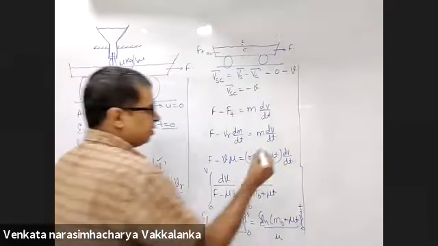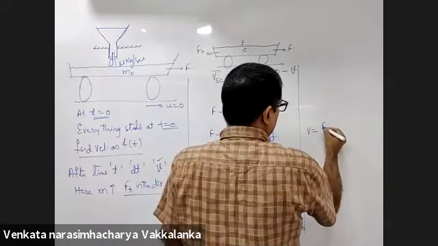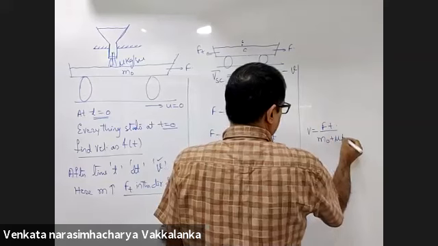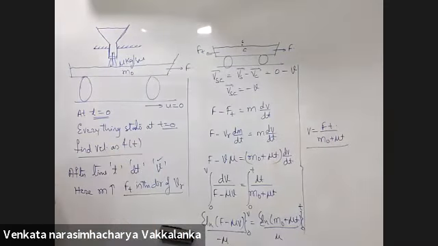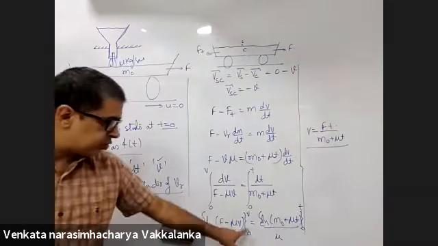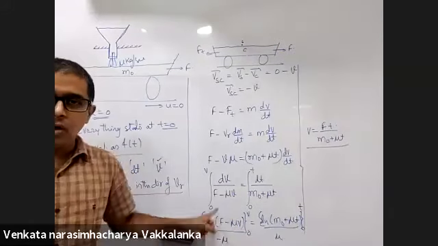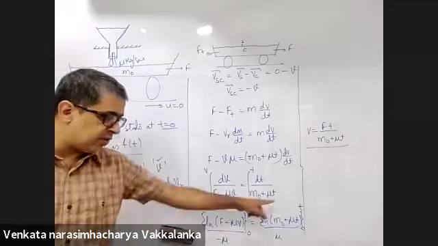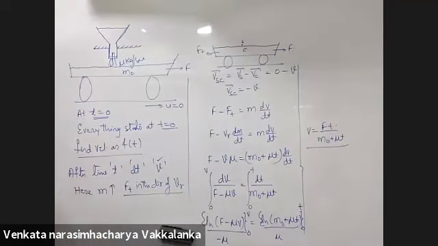What is the final answer you people got? V is equal to Ft divided by m naught plus mu t. Yes, sir. Right. All you have to do is apply limits. Ln A minus ln B is ln A by B. Do the same thing here. Don't forget the negative sign. Cross multiply and simplify. This is the answer that you will get.